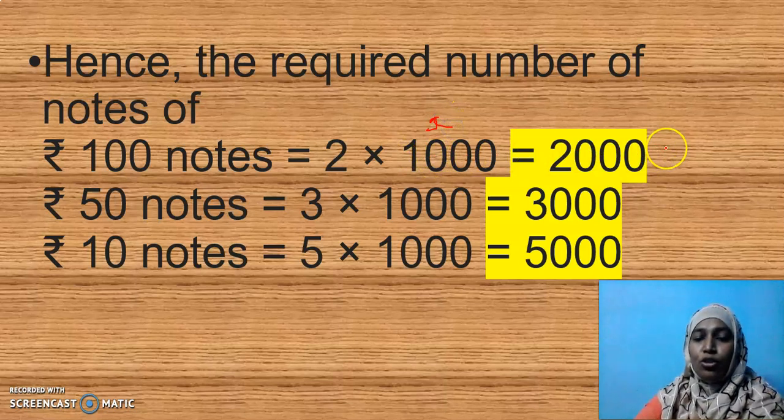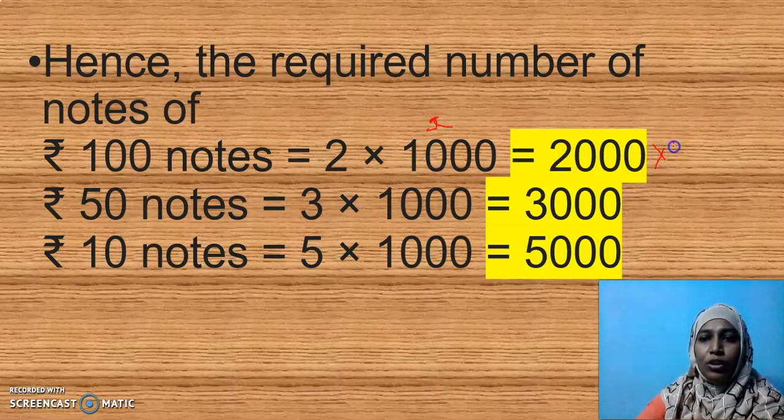So she had 2000 100 rupee notes. Then how many 50 rupee notes did she have? 3 into 1000, 3000. Then how many 10 rupee notes did she have? 5000.